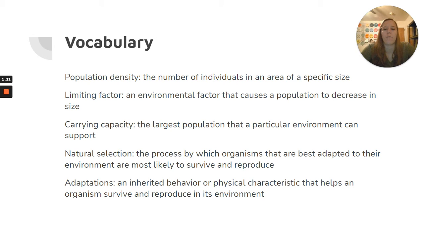Limiting factor is an environmental factor that causes a population to decrease in size. Carrying capacity is the largest population that a particular environment can support. Natural selection is the process by which organisms that are best adapted to their environment are most likely to survive and reproduce. Adaptation is an inherited behavior or physical characteristic that helps an organism survive and reproduce in its environment.